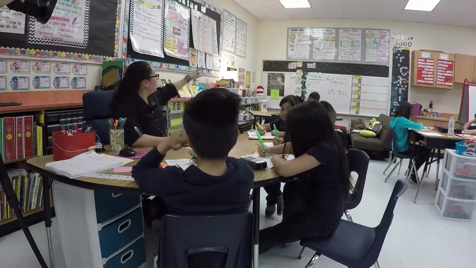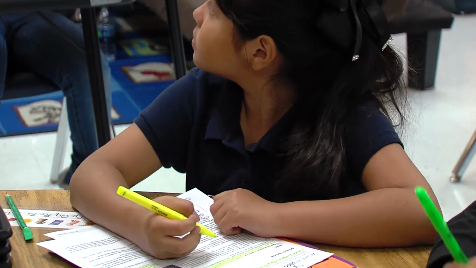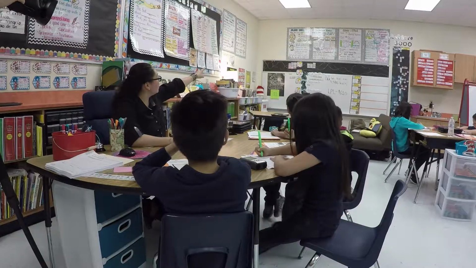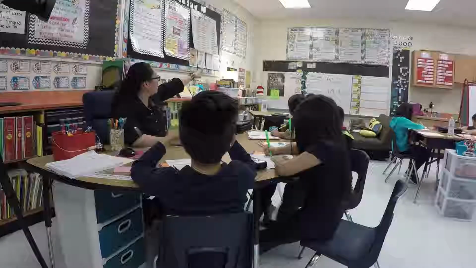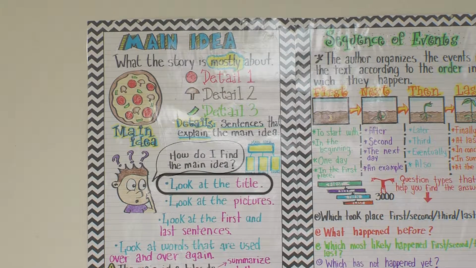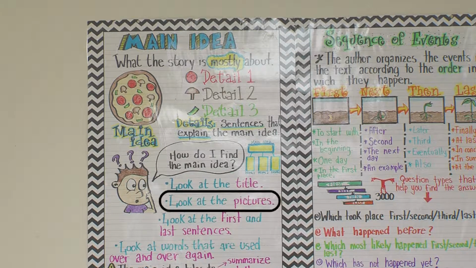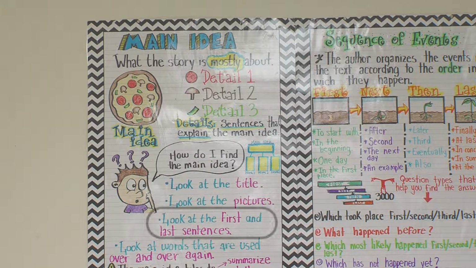Now, if we look at the anchor chart that we studied all this week, it says that one of the ways to find the main idea is to look at the title, right? We already looked at the title. It says leaders to bikers, slow down. And then it says look at the pictures. We got our clues from the pictures. Look at the first and last sentence. We're looking at the first sentence.